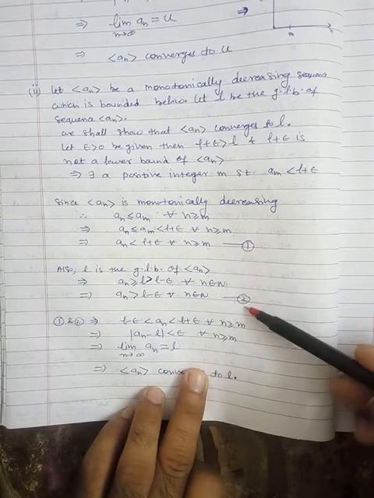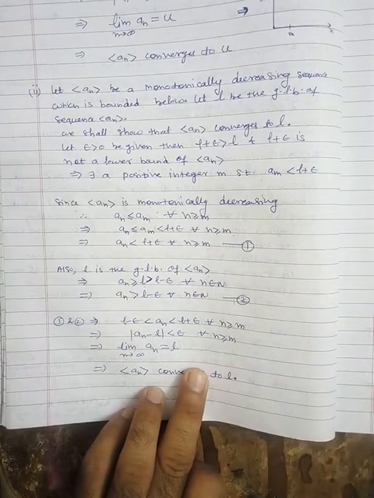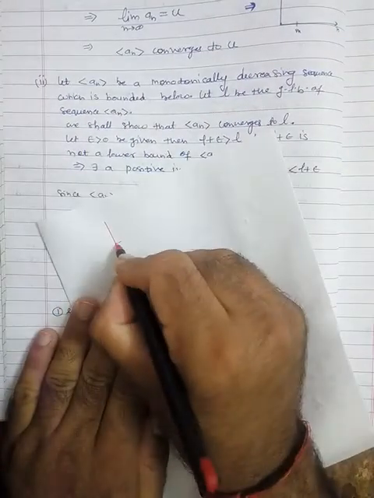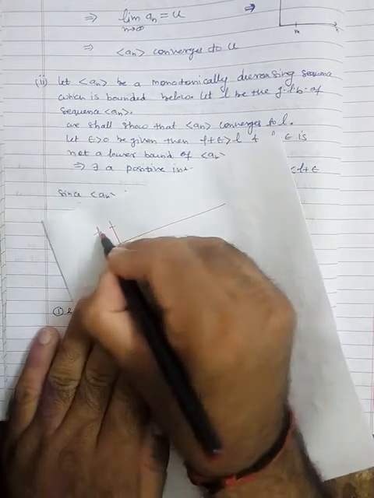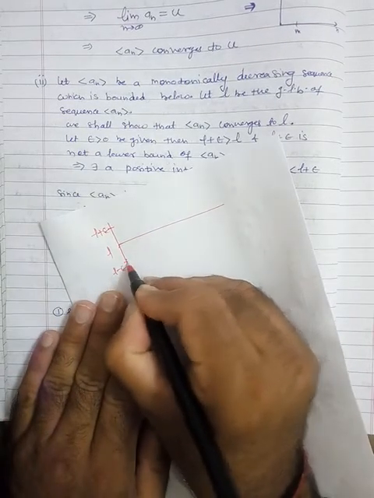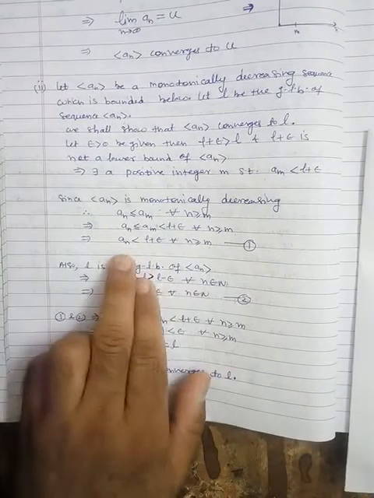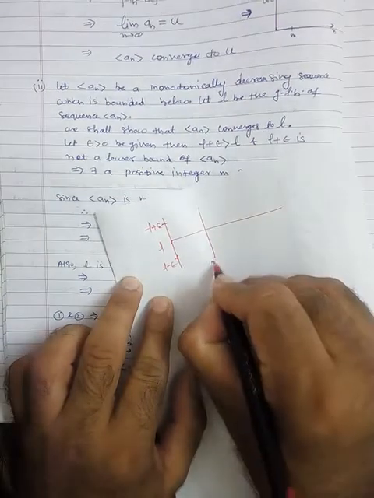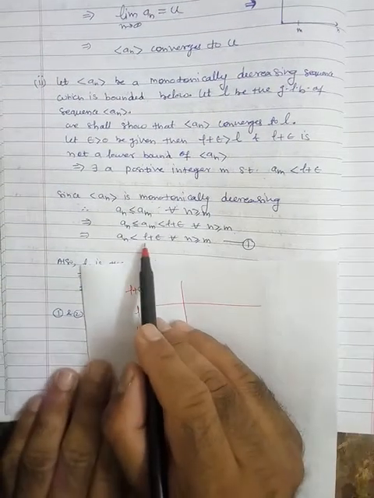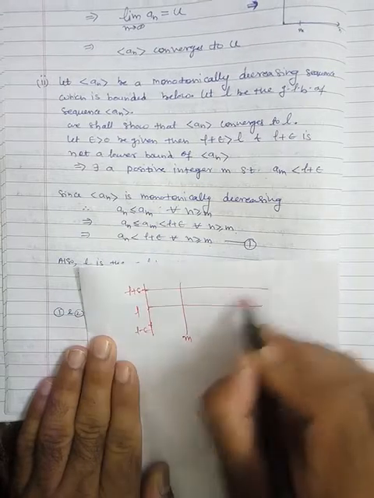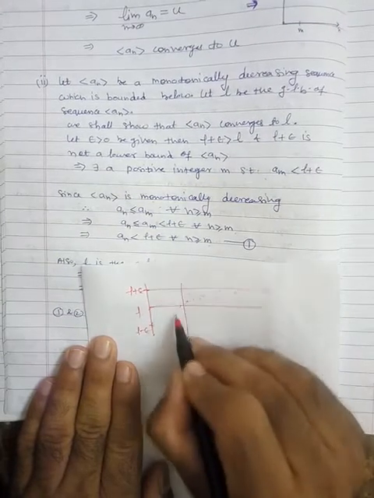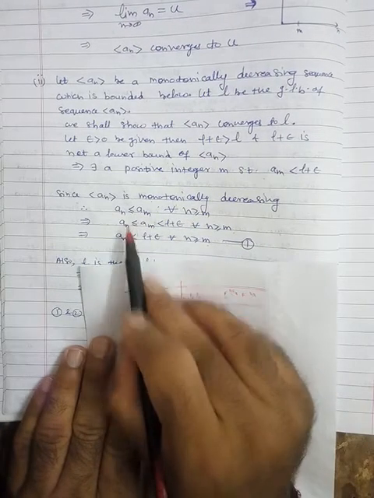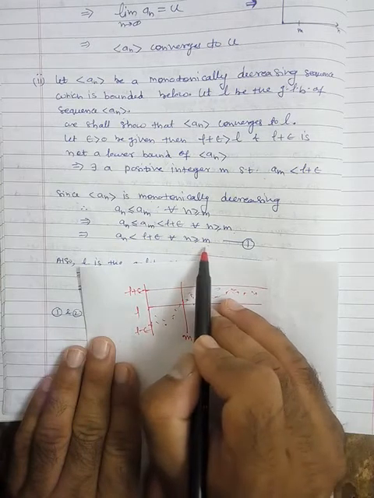When you combine these two, then again you will get the same graph, because here we have L plus epsilon and L minus epsilon. According to the first equation, an is less than L plus epsilon for all n greater than or equal to m. So somewhere here is m. So the first equation says that an is less than this number for all of these. So an is less than L plus epsilon for all n greater than or equal to m.